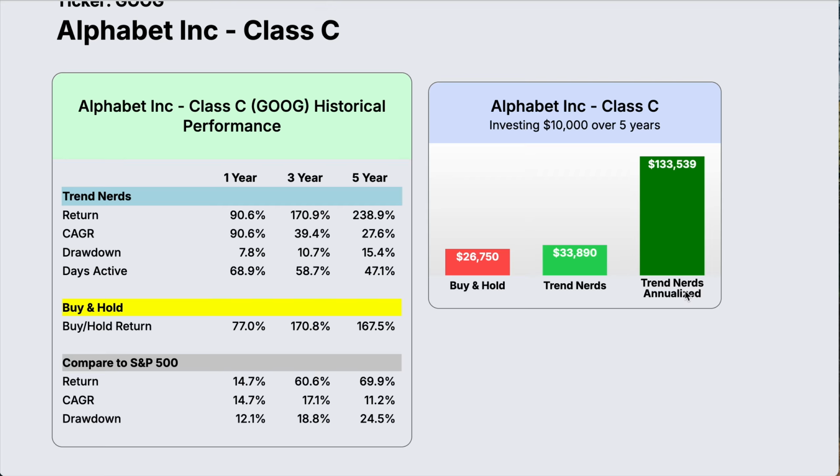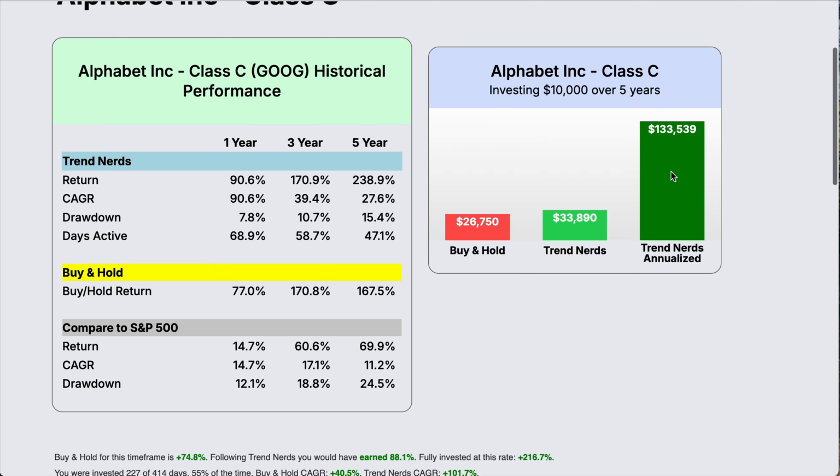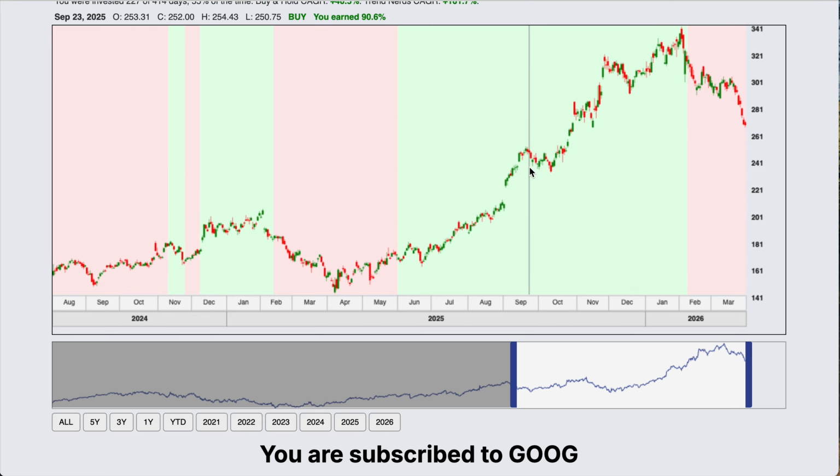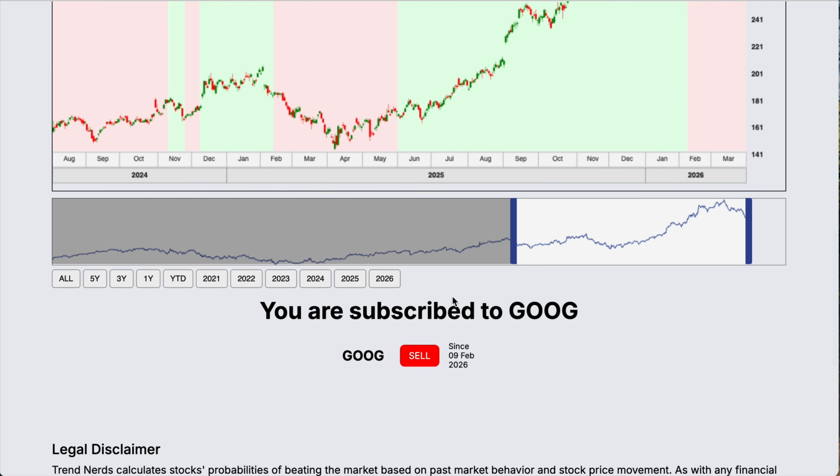And the annualized return is if you take into account the fact that we were only active for 47.1% of the time. If we had invested in another stock when Google was out, we would have converted $10,000 into 133,000. But that's only if you would have invested the money in a similar performing stock. So again, looking at the chart, you can see that Trend Nerds really does do a pretty accurate trend analysis of what's going on. So we subscribe to Google.